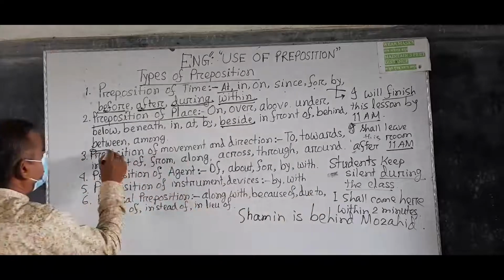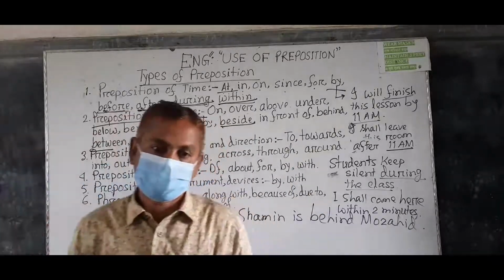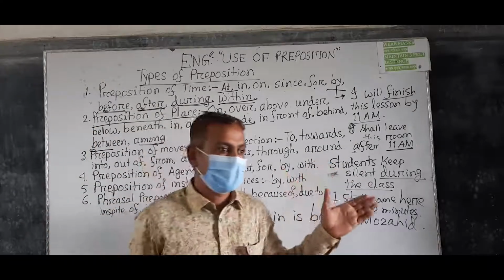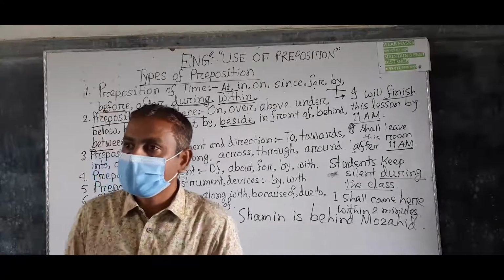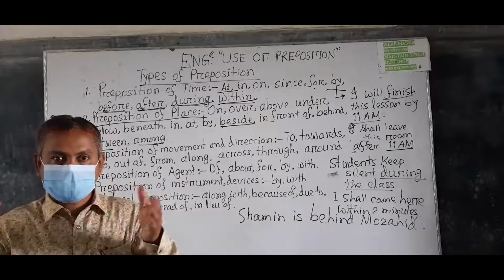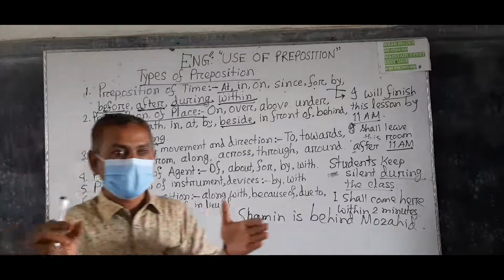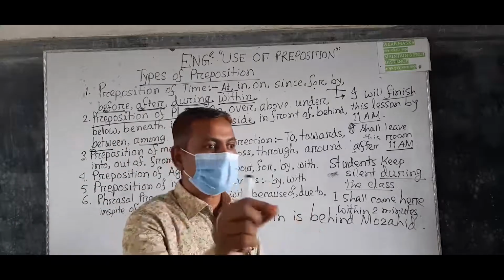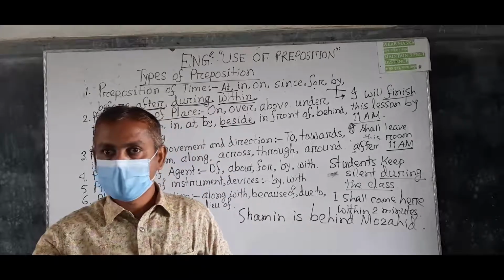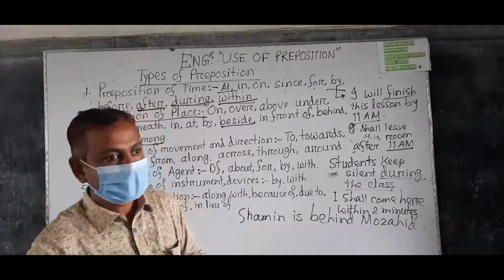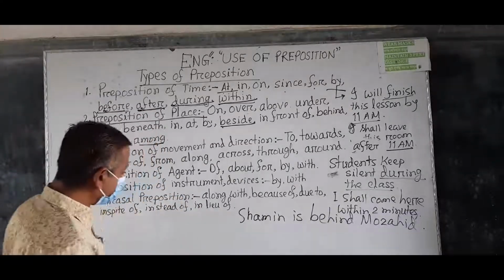Now, between and among are also prepositions of place. So you can use between and among. Between is used to express someone or something to be in the middle of two other things or persons. Understand? Okay, look at the example.